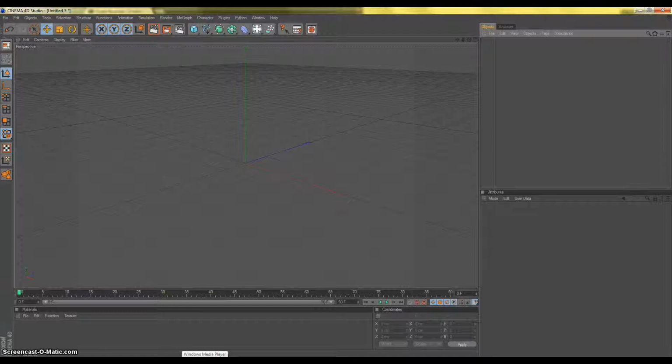Hey guys, it's me, Alien ProHD, and today I am going to show you how to make a sound effector in Cinema. It's like a cube going up and down to the sound.